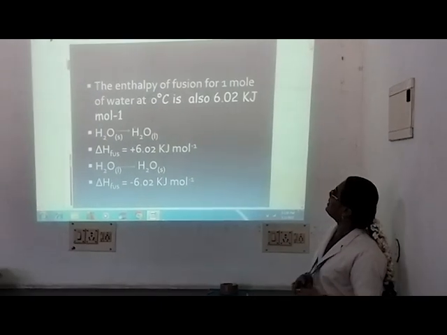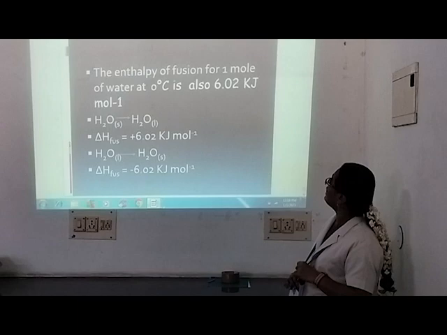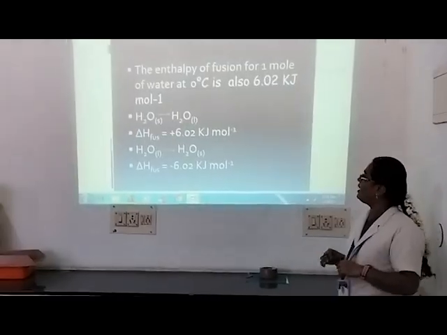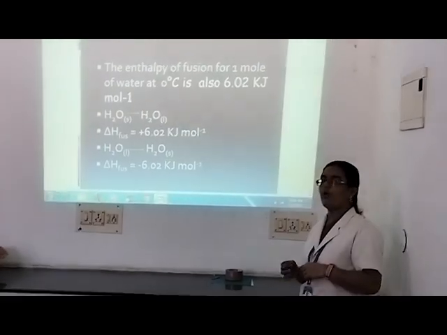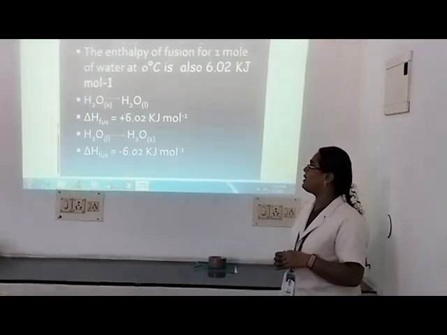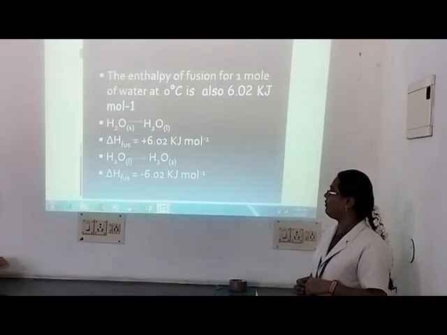For example, enthalpy of fusion of 1 mole of water at 0 degree centigrade is 6.02 kilojoule per mole. When 1 mole of ice melts to liquid, the enthalpy of fusion, that is delta H fusion, is plus 6.02 kilojoule per mole.